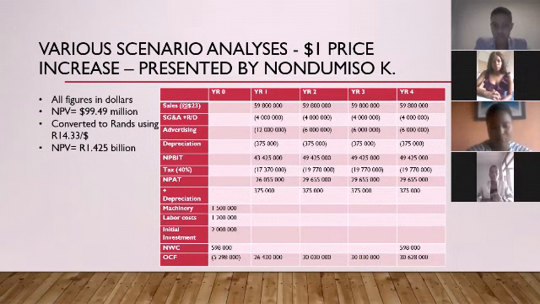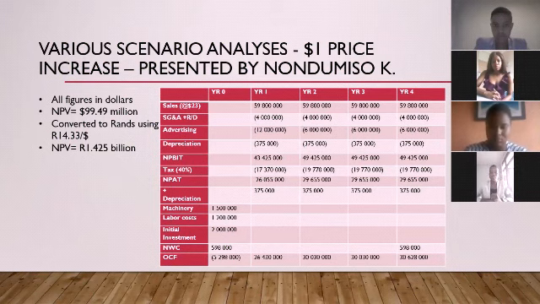I'll be taking you through the two following NPV scenarios, which indicate the different options with the new technology the company plans to use. In this scenario, there is a $1 increase from the original price of 22 Rand, and the cost of goods sold increased by $2. Bear in mind, this is implementing the new technology. The NPV here is 1.425 billion.